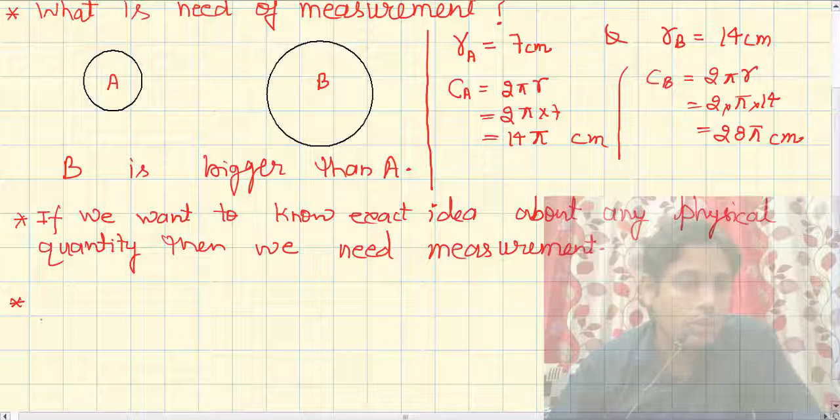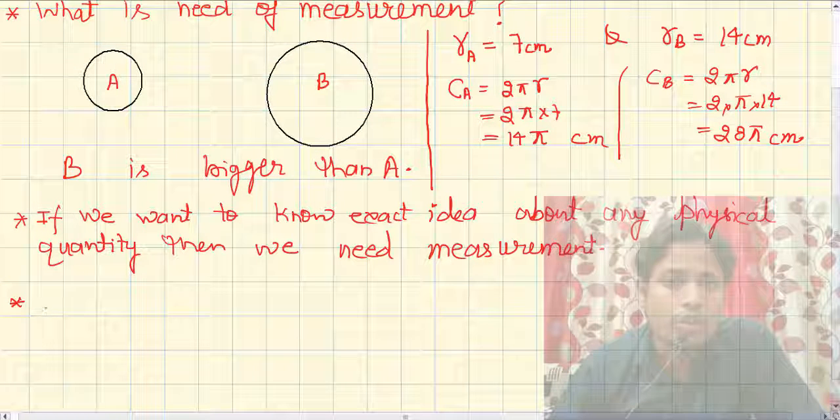If you want, you can write one more point about measurement.